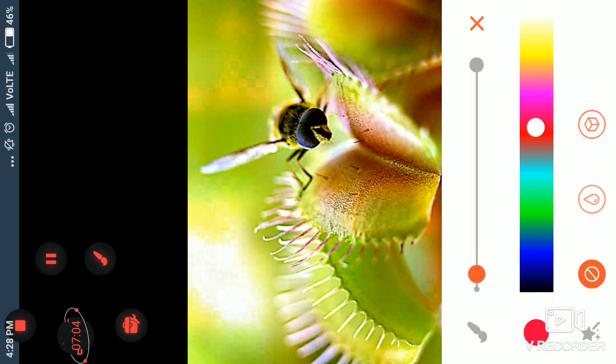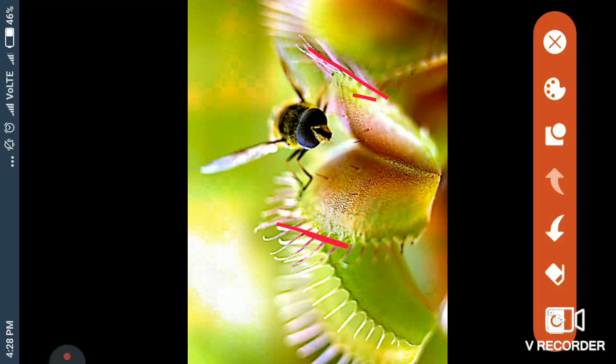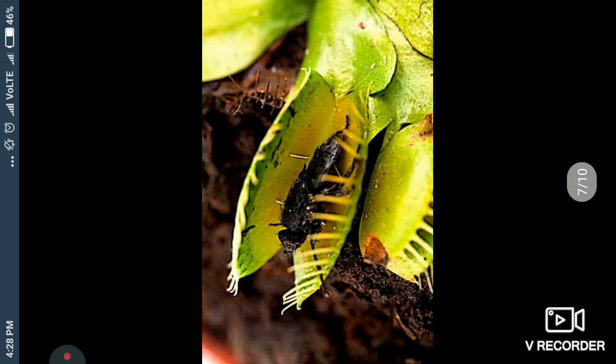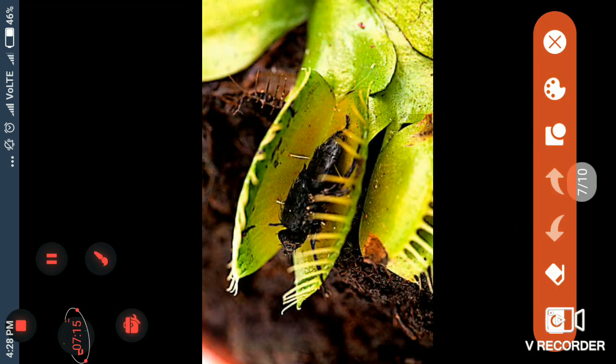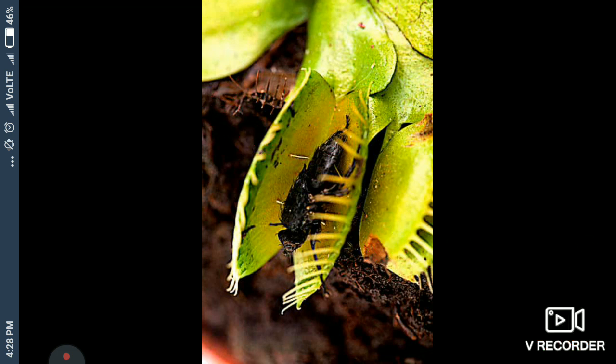Understand? Both sides eyelashes, this one and this one, and the insect is sitting between them. Then slowly these start closing, and the insect starts getting trapped.